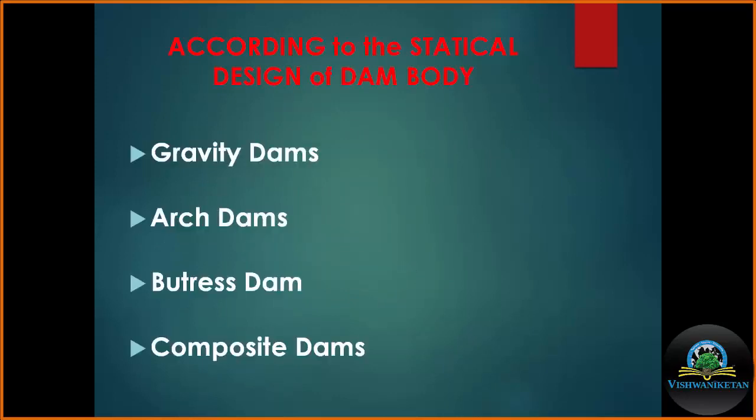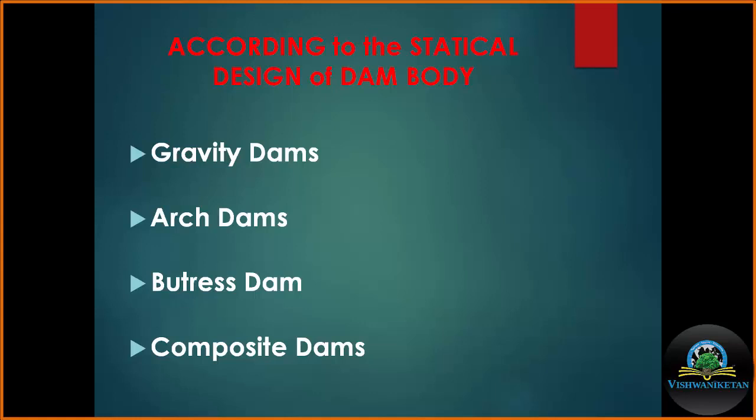Now, classification of the dam. Before going to the classification, I would like to share that Maharashtra is the state having the highest number of dams. The largest dam of India, which is an embankment dam, is on the Bhagirathi river at Uttarakhand. The name of the dam is the Tehri Dam.